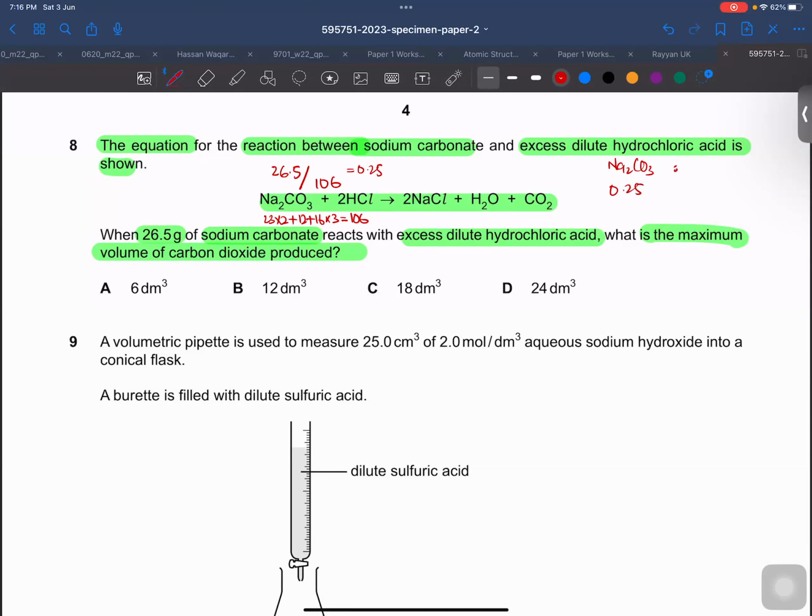And what do we need to find out? We need to find out the maximum volume of carbon dioxide. So the relation must be with carbon dioxide. First of all, we need to find the moles of carbon dioxide, which are unknown. In the equation, you can see the relation between these two substances is equal, which means the moles must be the same. So the number of moles for carbon dioxide is also 0.25. To find the volume in decimeter cube, 0.25 into 24 will give you the answer, 6 decimeter cube, the fourth portion of 24. So A should be the right answer of this MCQ.